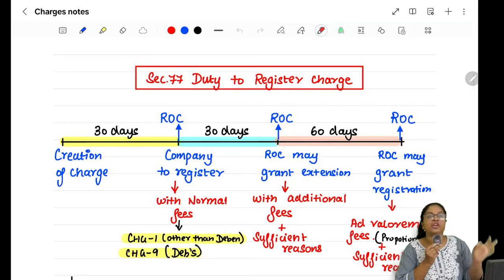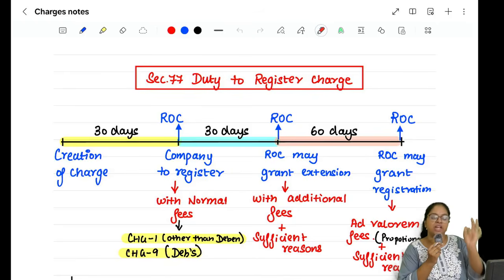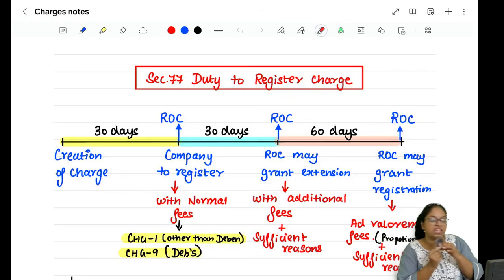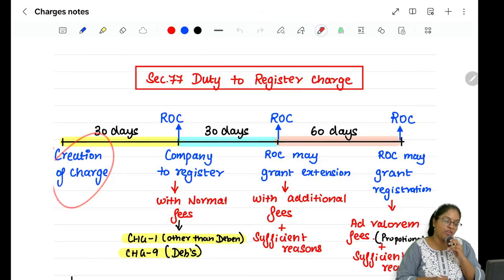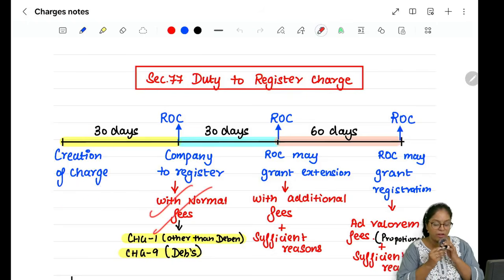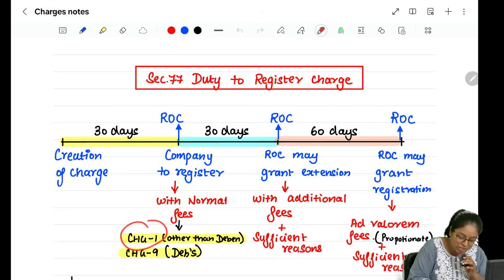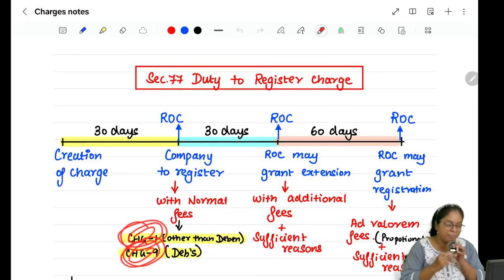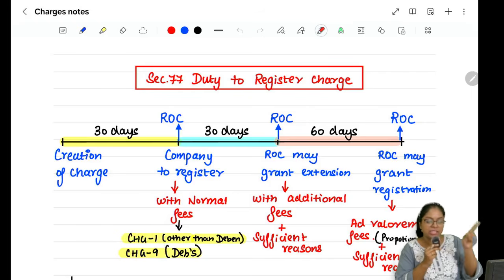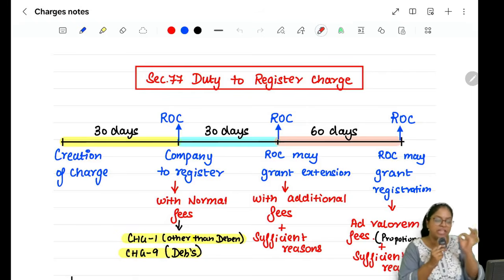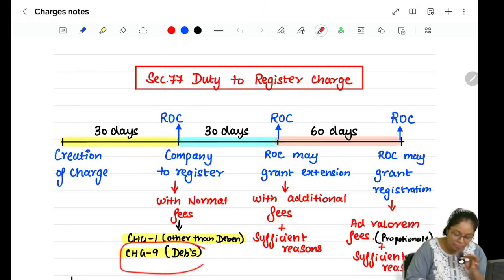It is the duty of the company to register with the ROC saying that a charge has been created and a loan or a debenture was taken. Within which time do they have to inform this to the ROC? Within 30 days of creation of charge they have to inform the ROC and they can pay normal fees, and they will inform through CHG1 or CHG9. CHG1 in case the loan is other than debenture, CHG9 in case the loan is a debenture.